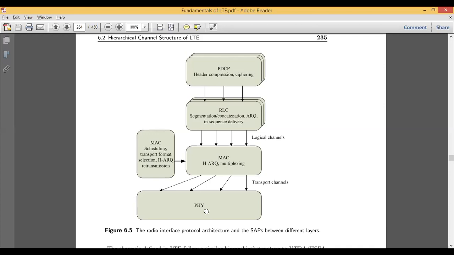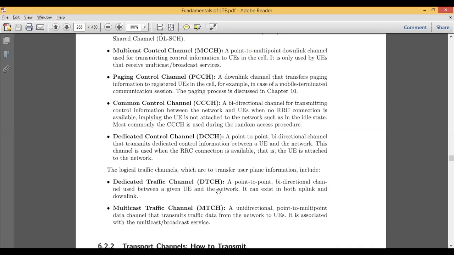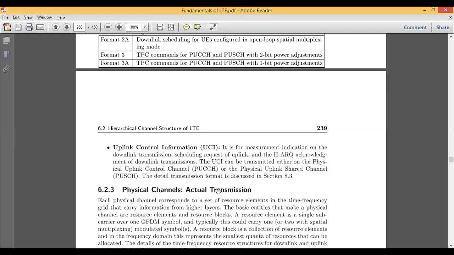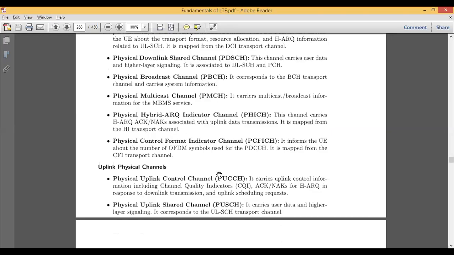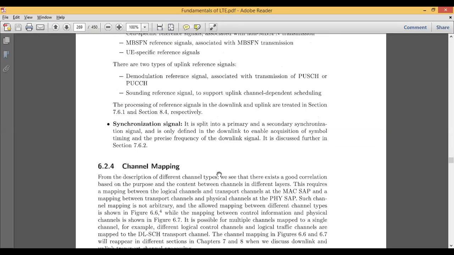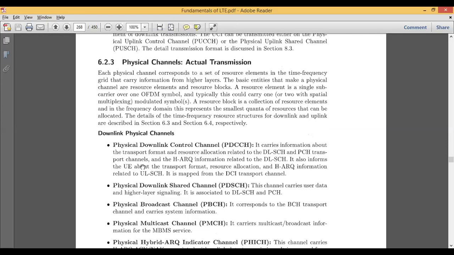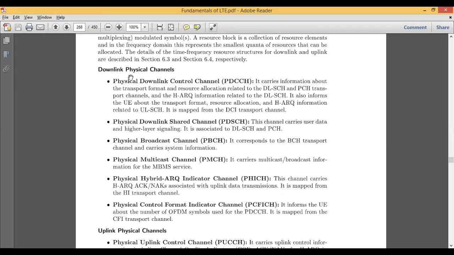Now coming to the last part, the physical channel. This physical channel is responsible for the actual data transmission. Again, in physical we have uplink and downlink mechanisms. The physical channel is responsible for transmission of data either in the time domain, the frequency domain, or simply a time-frequency grid that carries some information to the higher layers. The actual transmission is done at the physical layer, so here they are categorized under uplink and downlink channels.